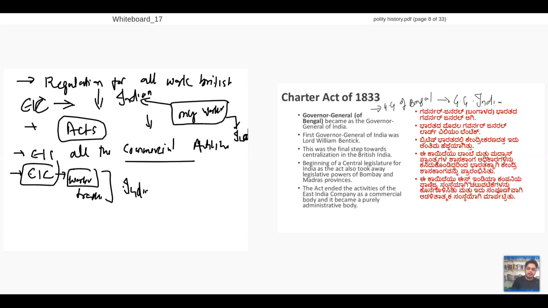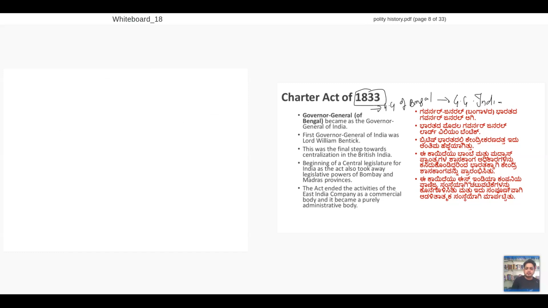This is about the 1833 Act. What is the administrative setup of the 1833 Act? It's the same. In Britain, we have the Court of Directors and the Board of Control. These are 24 people, and these are 6 people.